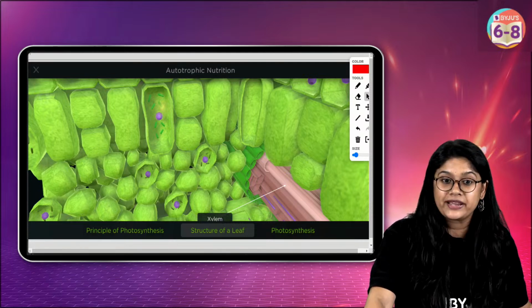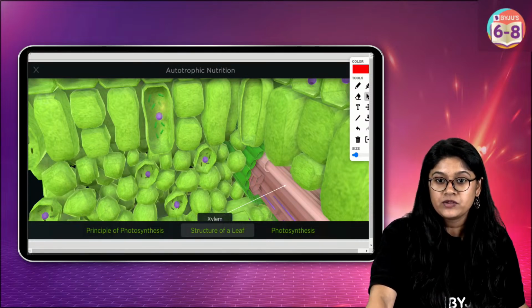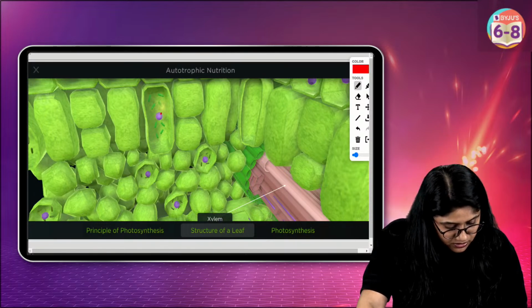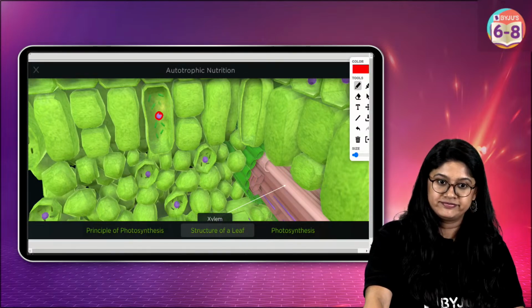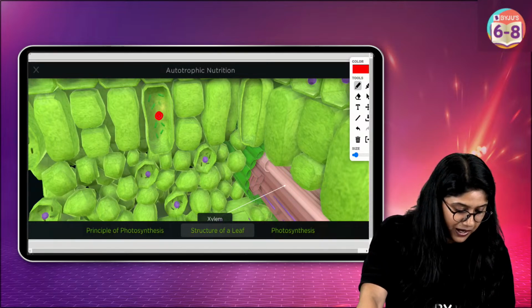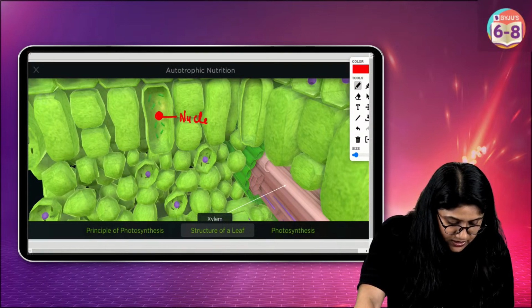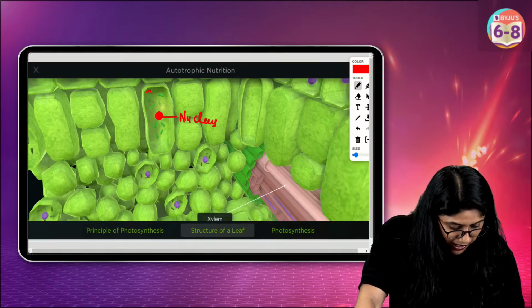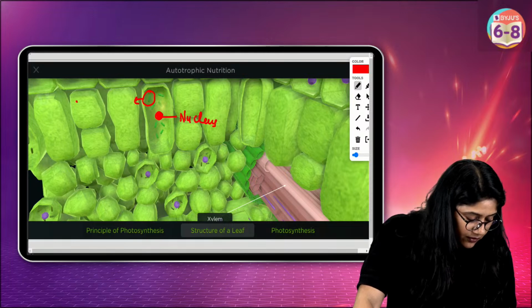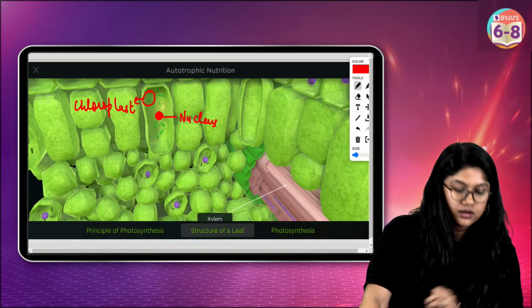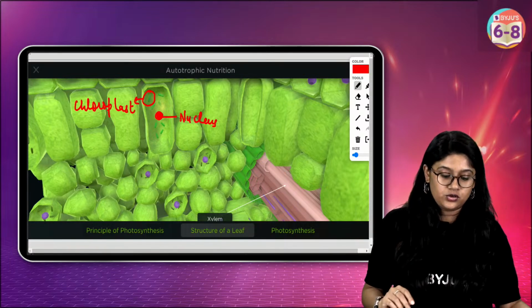This is the max zoom I can do. The purple color one is a nucleus. You can see this part. The red color ball that you see over here is the nucleus, and this part that you see is the chloroplast. Clear, everyone? Good.